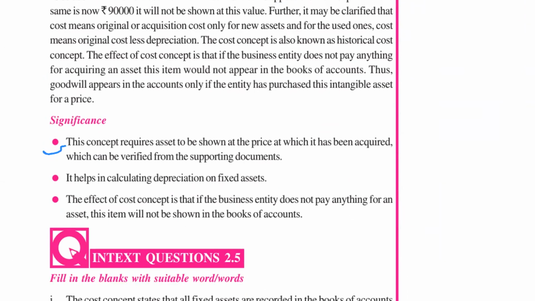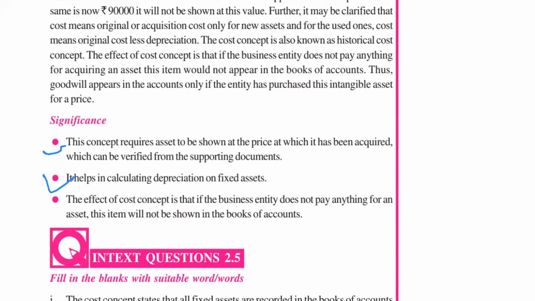At the time of purchasing an asset, you have some documents to verify that. Whenever the auditor comes, he will verify that the cost of the asset is 1 lakh rupees. So he will verify that asset with the help of the supporting documents. Second, it helps in calculating depreciation also. Just now I told you, this concept also states that you charge depreciation every year.